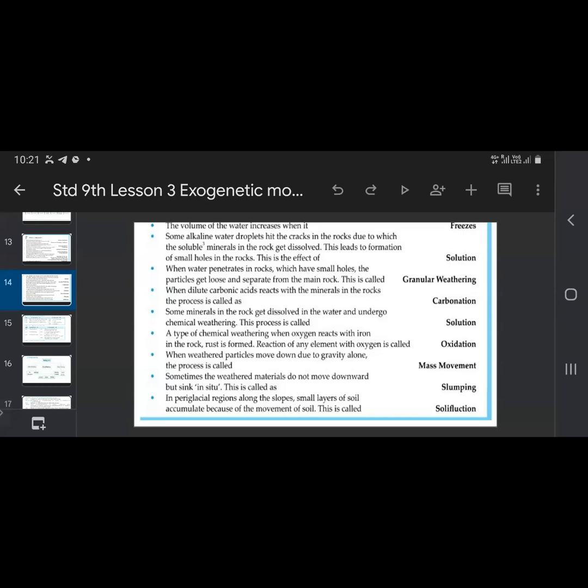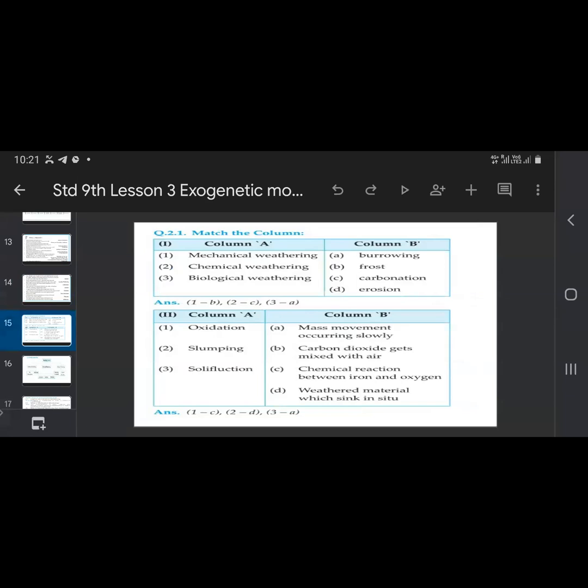Now, the next is match the columns. Two columns are given to you, column A and column B, and you have to match them with the right answer. Mechanical weathering: the options are burrowing, frost, carbonation, erosion. Mechanical weathering takes place because of frost. Chemical weathering will be carbonation. Biological weathering, burrowing.